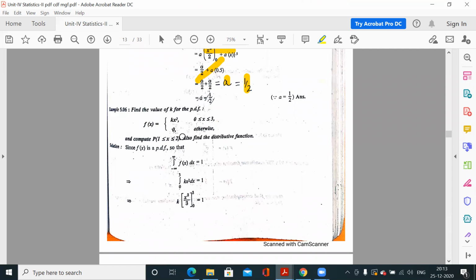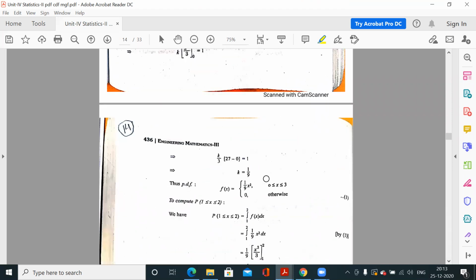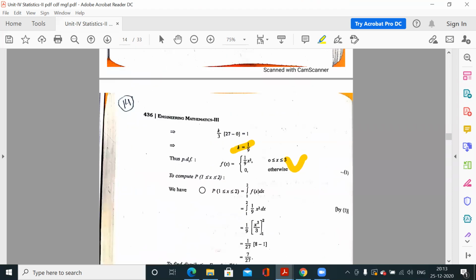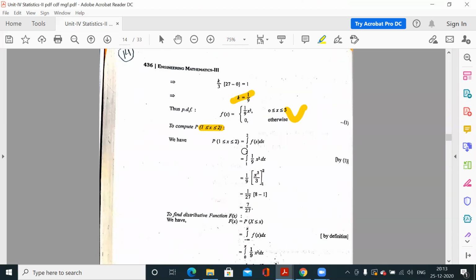Similarly, this question we have already discussed in the previous lecture. Find the value of k for which this function represents a PDF. So for a PDF, the definition is that the total integral is 1. Apply this definition and the value of k will come out to be 1 by 9. So this is your PDF. Now the probability of x when x lies from 1 to 2 is the integration of f(x) from 1 to 2. So apply the definition of f(x). For 0 to 3, what is it? It is 1 by 9 x². We use this because we have to integrate from 1 to 2.